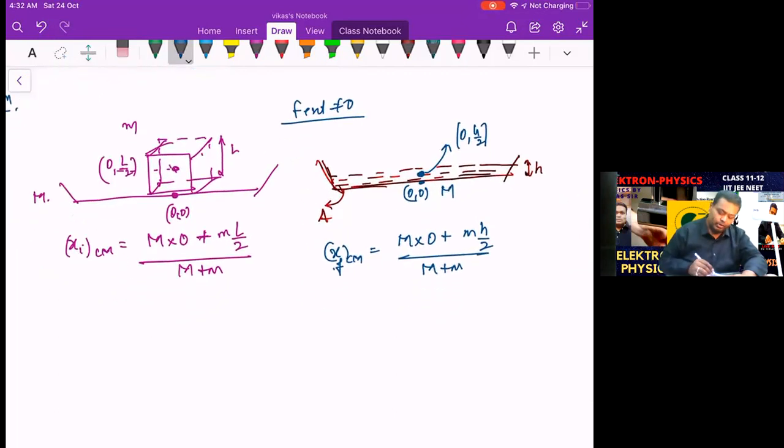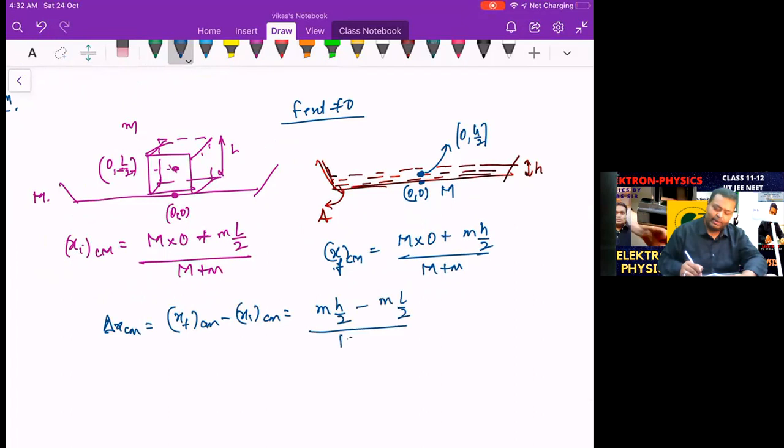Okay. So what is the shift equal to? The shift in the center of mass will be equal to x final minus x initial. So just subtract. That is small m into h by 2 minus small m into L by 2, divided by capital M plus small m. So that is small m upon 2 into capital M plus small m, into h minus L. That becomes your result, and h can be calculated from there.